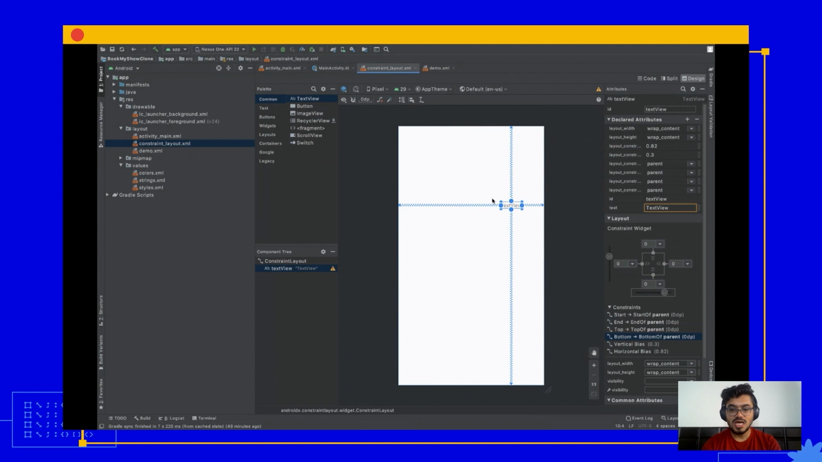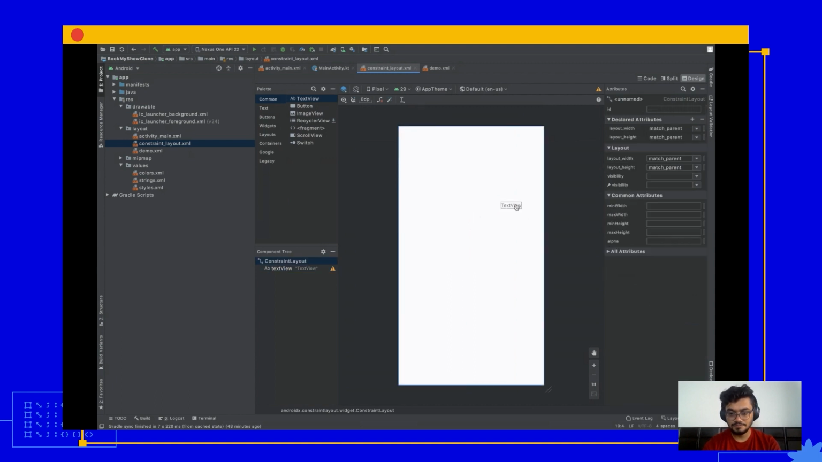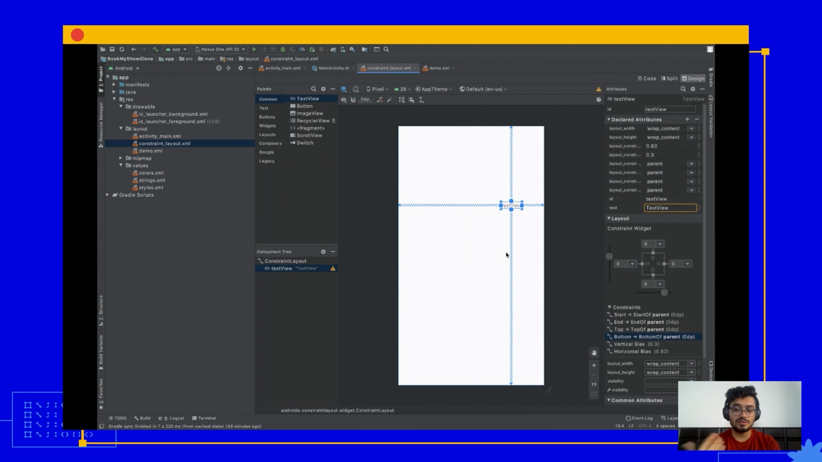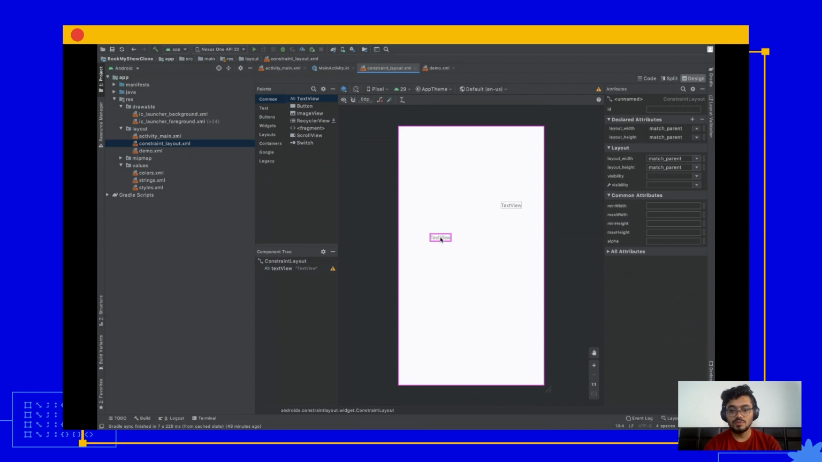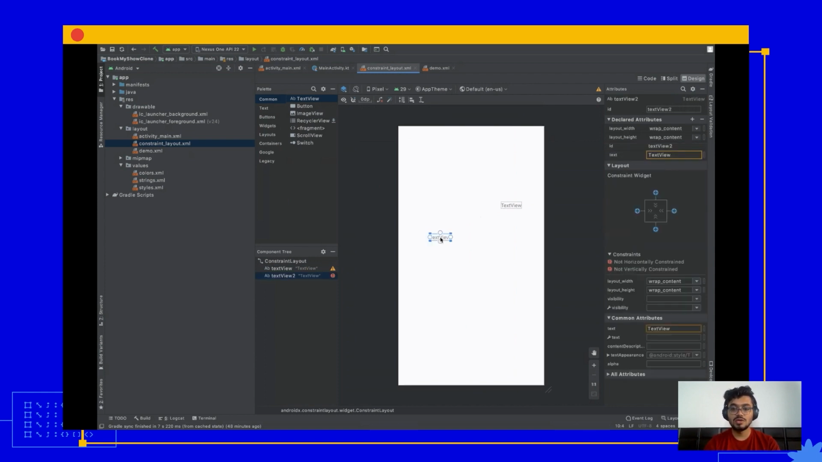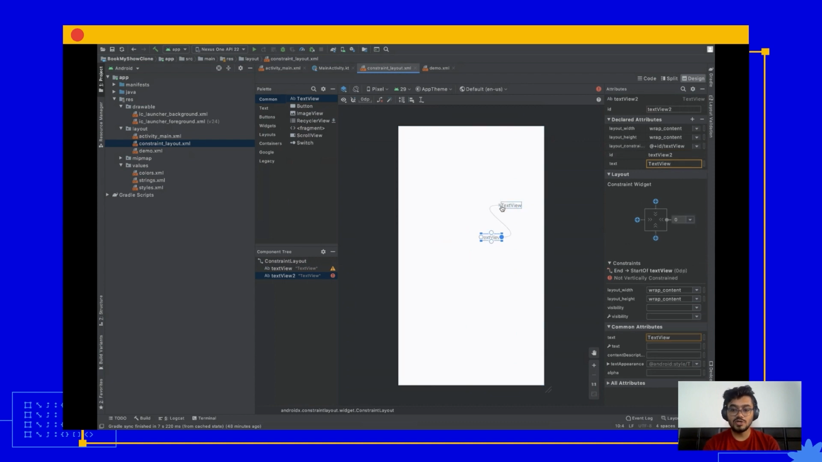All right, so this is how you can constrain your layout within constraint layout. And let's talk about how to position children relative to each other. Within constraint layout, you can put your children relative to each other. So as you can see here, this text view is on the right hand side of the first text view. You can position your layout like this, relative to each other.